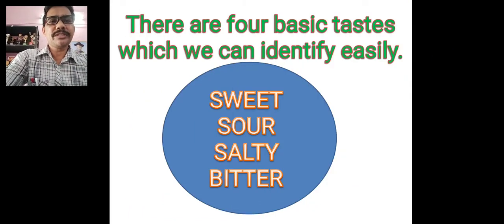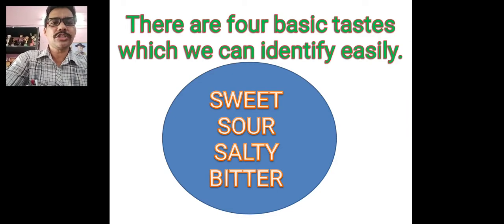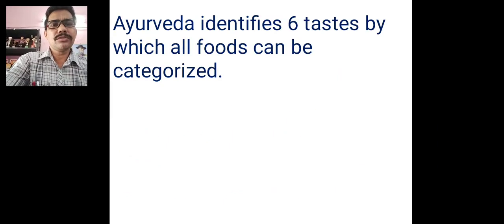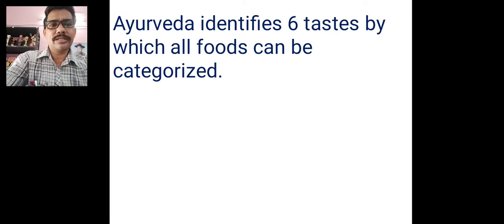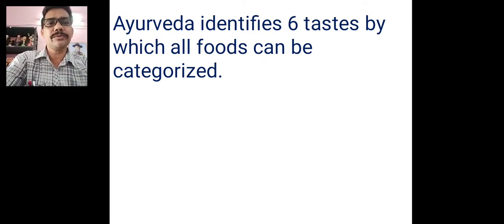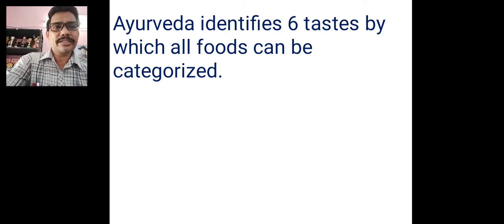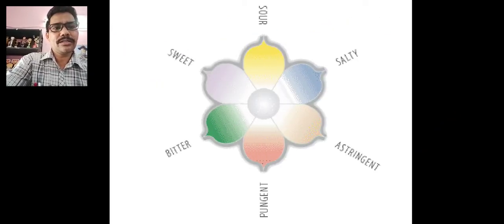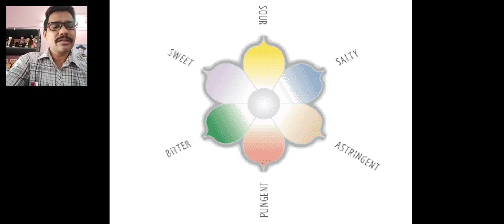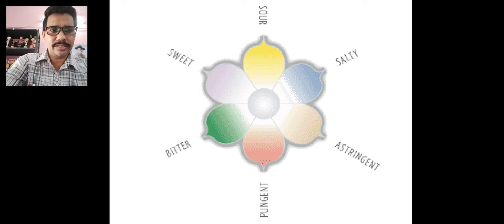There are four basic tastes which we can identify easily: sweet, sour, salty and bitter. But Ayurveda identifies six tastes by which all foods can be categorized. The six tastes are sweet, salty, sour, bitter, and along with these there are two other tastes, pungent, P-U-N-G-E-N-T, and astringent, A-S-T-R-I-N-G-E-N-T. In some cases people also take another taste, umami. I will discuss it later.